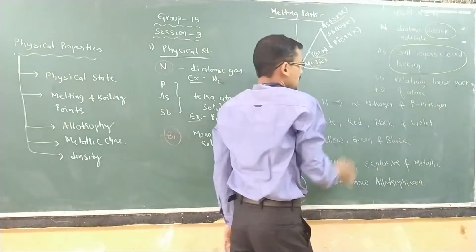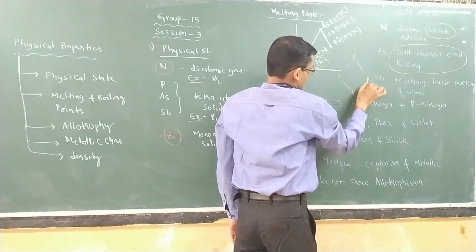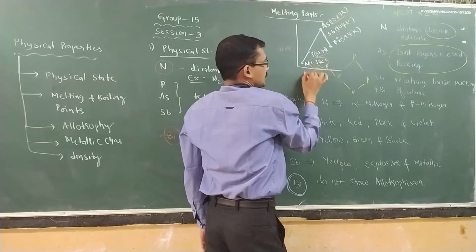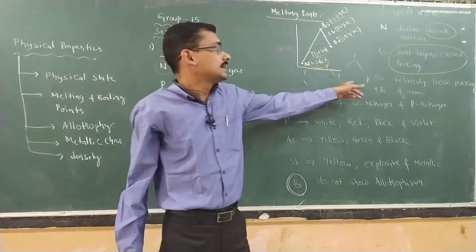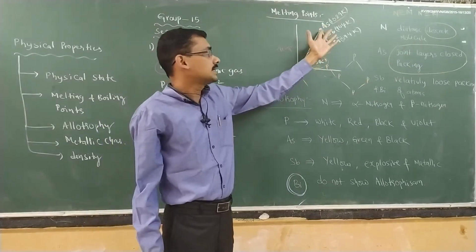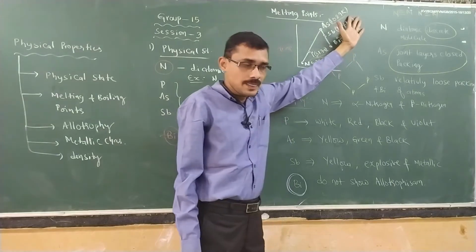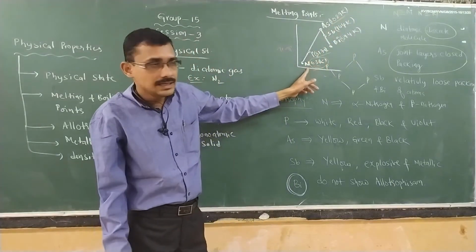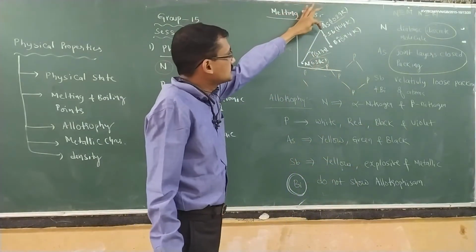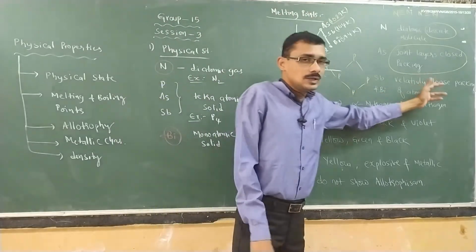But when you write phosphorus, you are writing phosphorus like this. In this way, we are writing phosphorus. Again, this phosphorus is connected with another phosphorus like this. In this way. So, joint, isn't it? We are going to see the joint layer structure, especially in phosphorus and arsenic. That is the reason the melting point of arsenic is more, whereas nitrogen is very less because of what? Discrete nature.